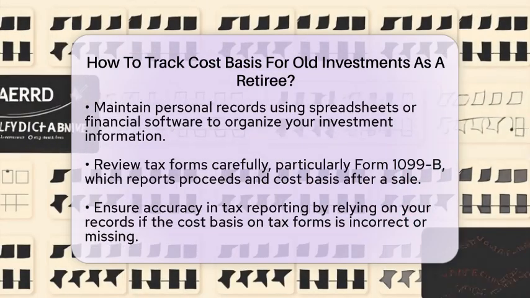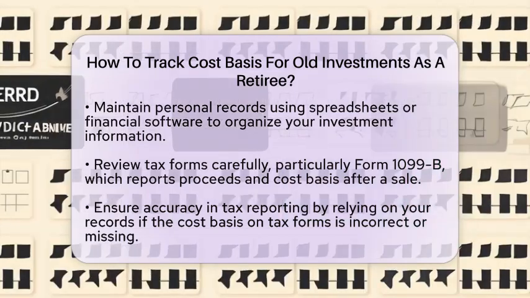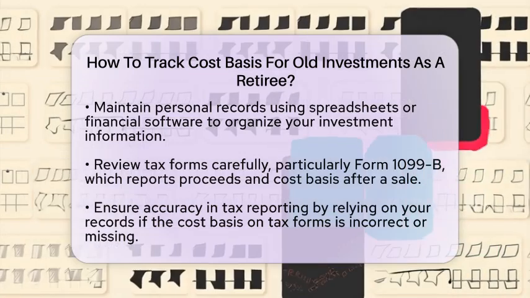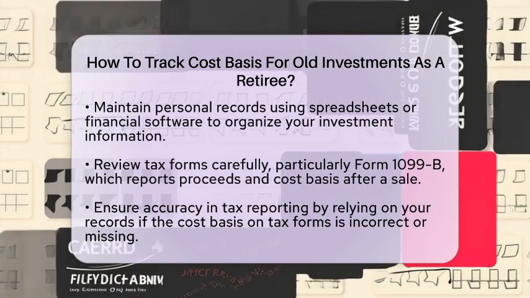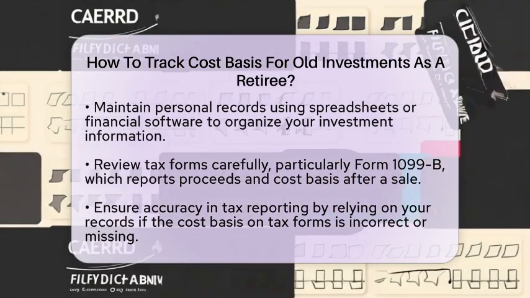Maintaining personal records is another smart move. Since brokerage records might be incomplete for older investments, it is wise to keep your own detailed records. You can use spreadsheets or financial software to help organize this information, making it easier to access when needed.